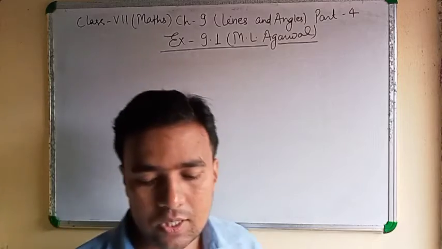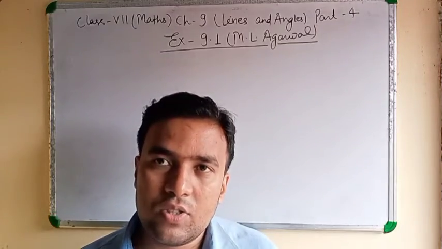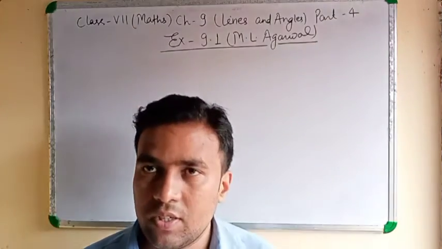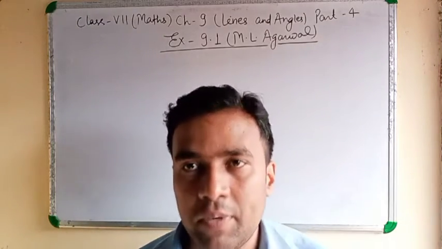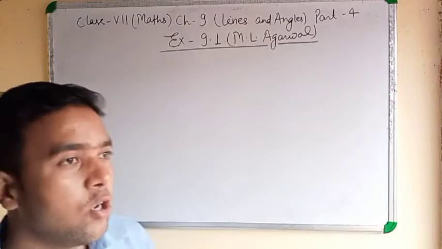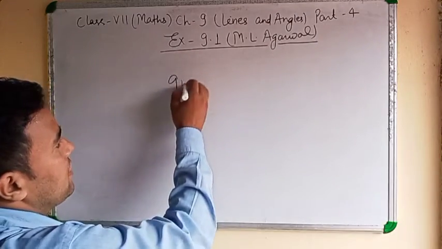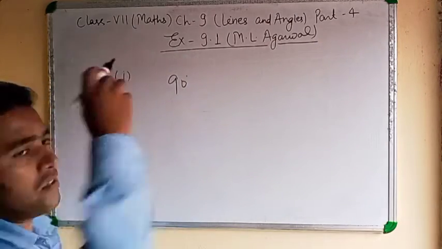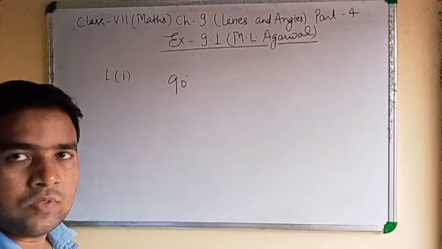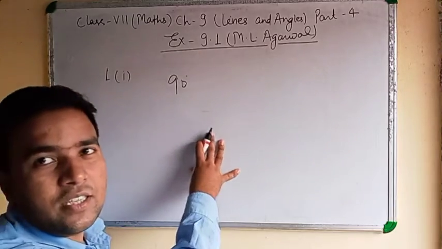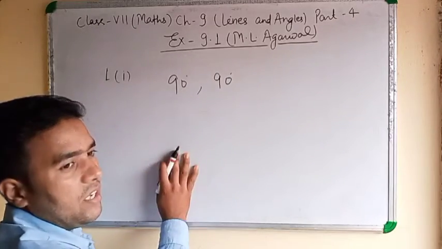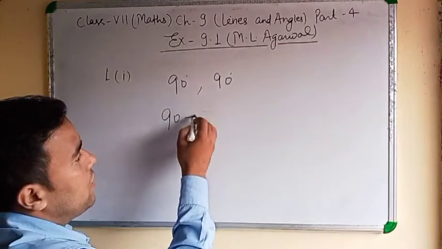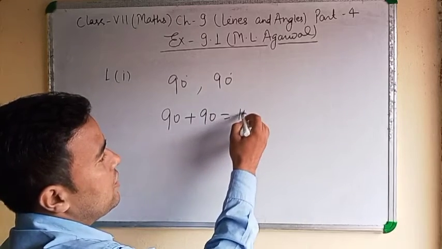Now the first question. In the first question you can give the answer in yes or no. Can two right angles be complementary? Right angle means 90 degrees. If you take two 90 degree angles and add them, you will get 180 degrees.